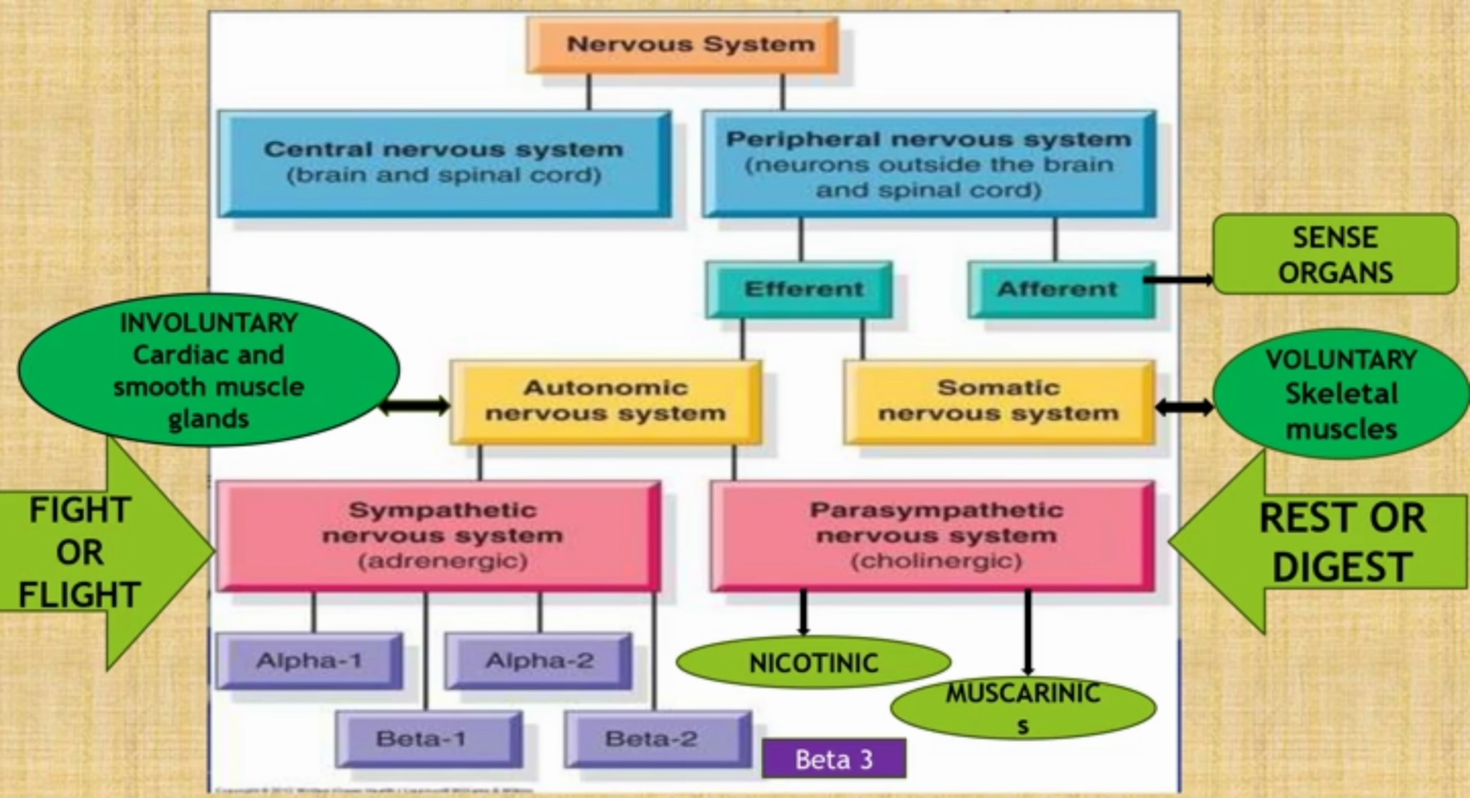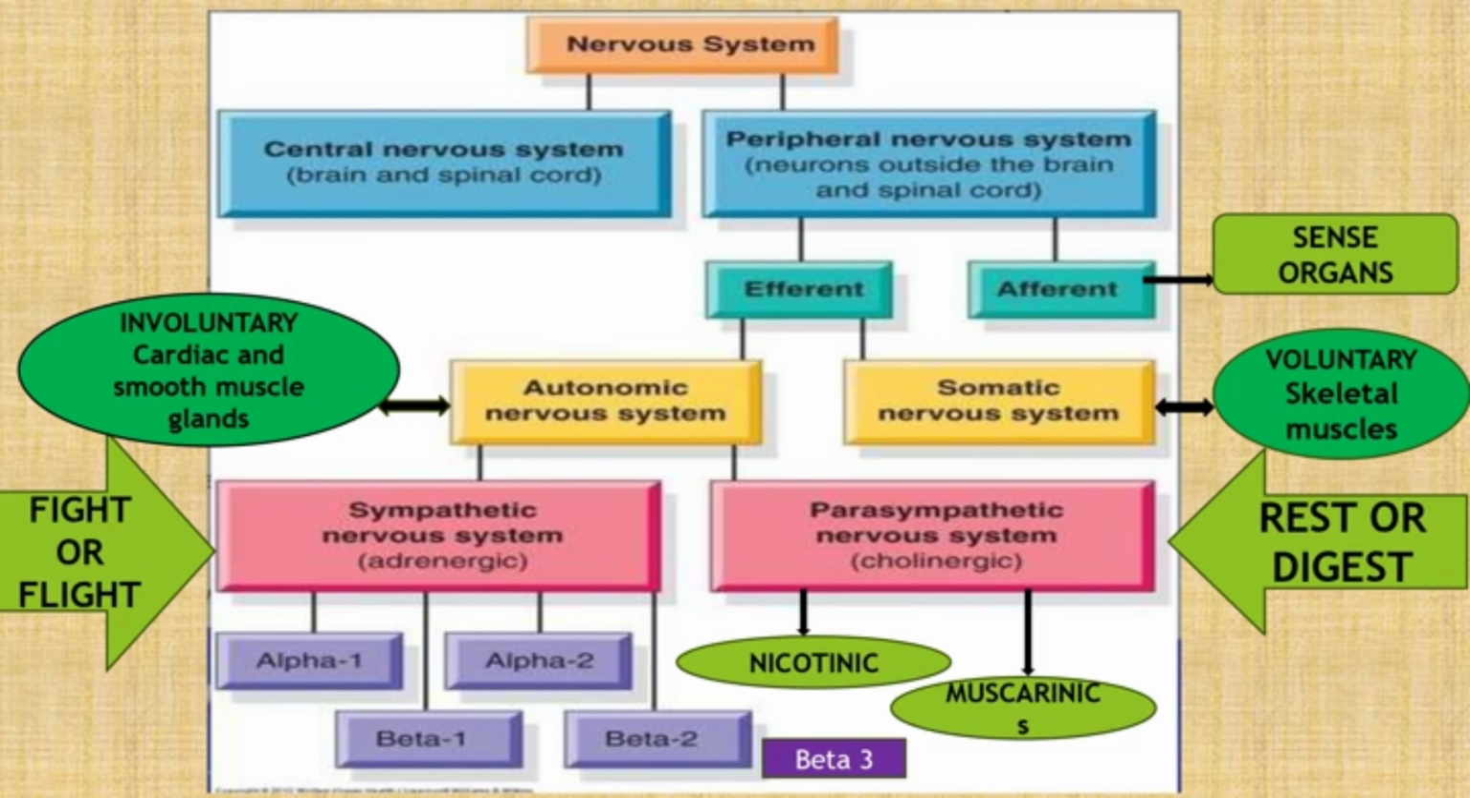Autonomic nervous system is again classified into sympathetic and parasympathetic. Sympathetic is mainly known as the adrenergic nervous system. Adrenergic means the fight or flight response comes under this one. Parasympathetic means rest or digest. It's also known as cholinergic. Cholinergic receptors are mainly known as nicotinic and muscarinic. These are the receptors known as the cholinergic receptors.